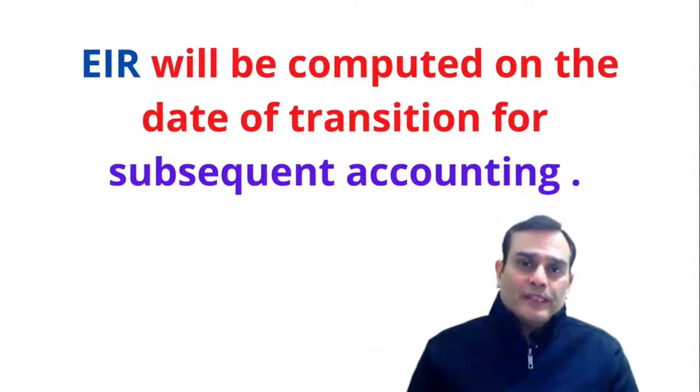Now, coming forward, in the next video I'm going to discuss with you Appendix C, which is related to the optional exemptions related to business combinations, followed by Appendix D.